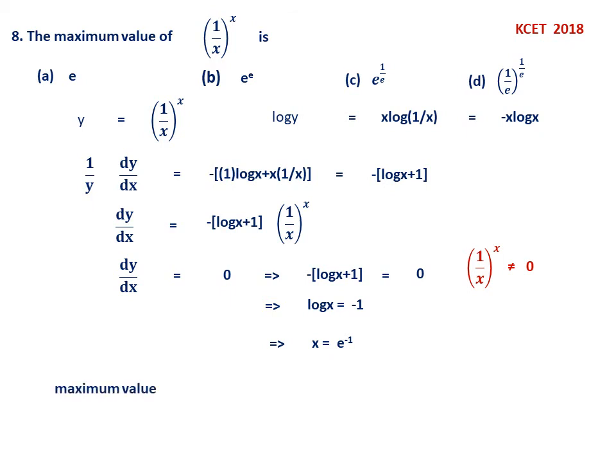So the maximum value therefore is, what you have to do is put x equal to e power minus 1. So it becomes e power 1 by e, because 1 by x becomes e, then x power x is (1 by e). And you can also check d square y by dx square, I have not determined actually, that is negative at x equal to e power minus 1. So this is the eighth question.